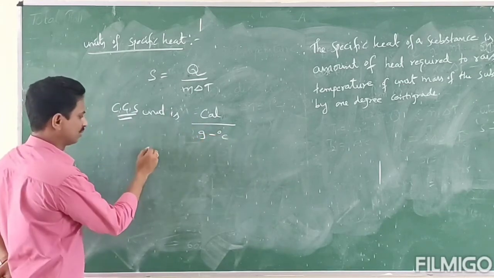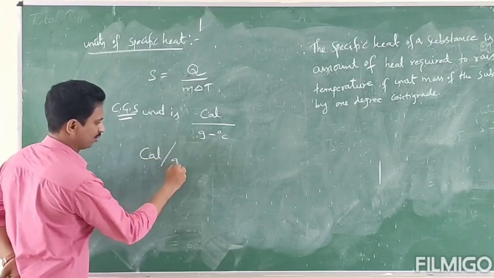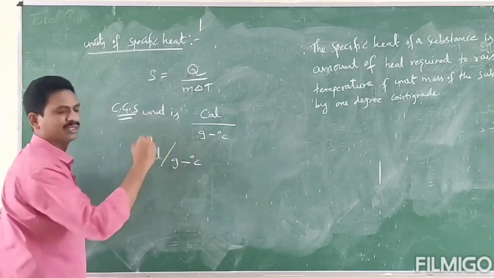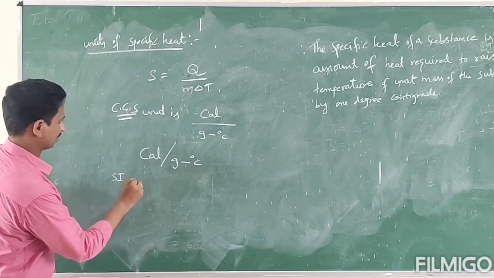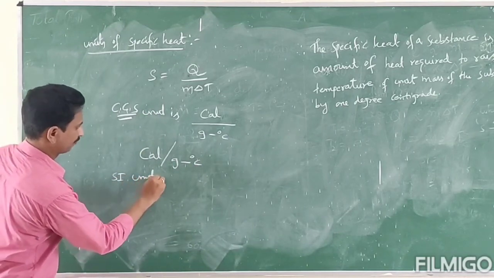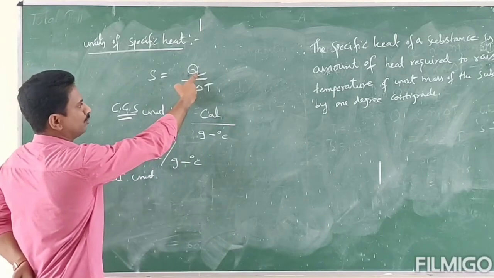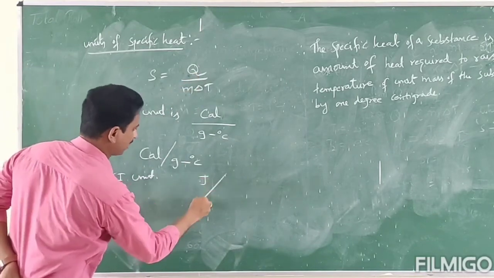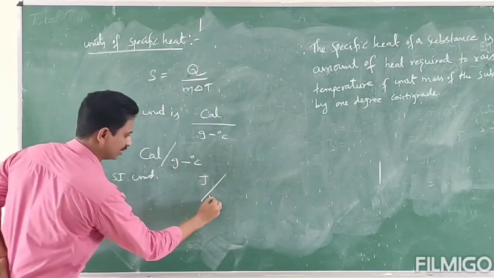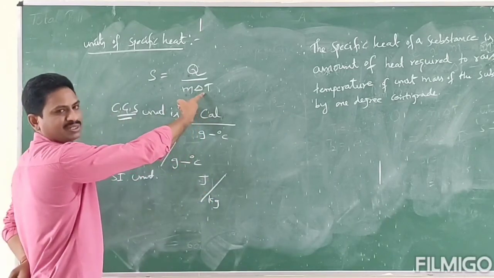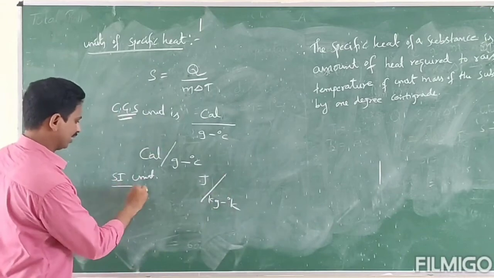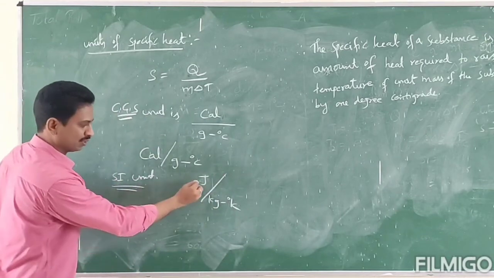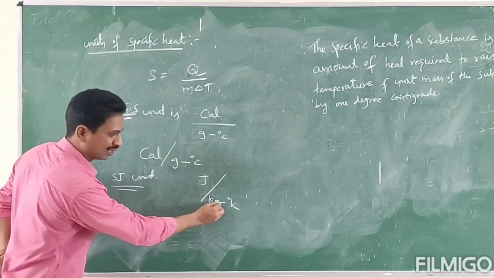Whereas in the SI system, Q is in joules, mass in kg, and temperature in Kelvin. Therefore, the SI unit of specific heat is joule per kg Kelvin.